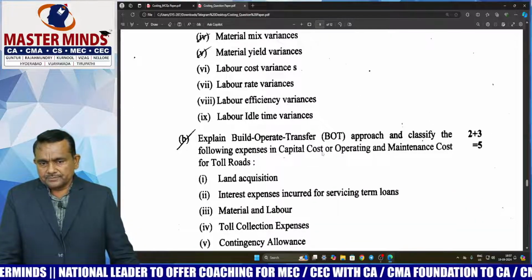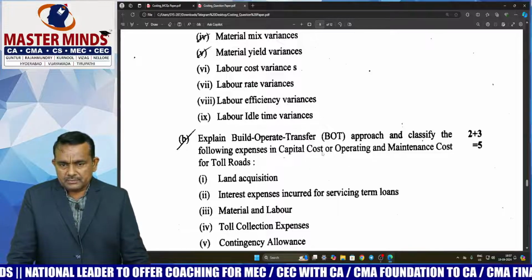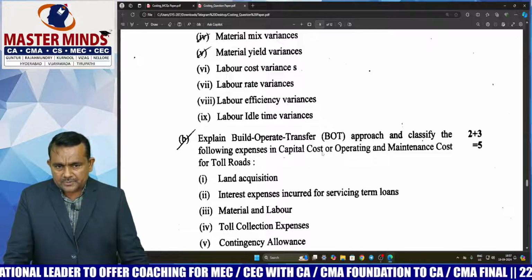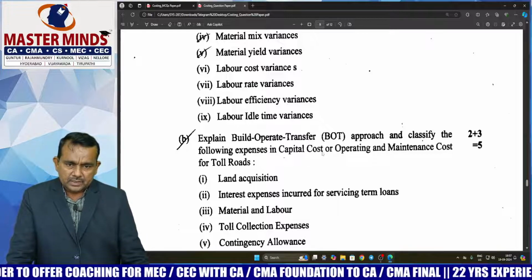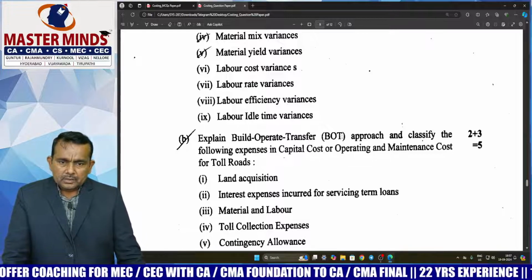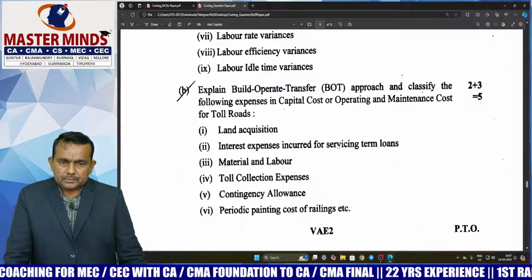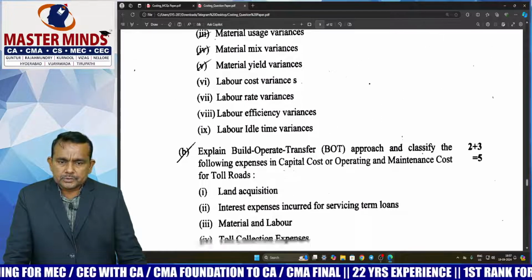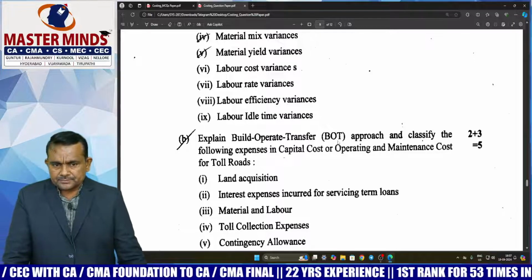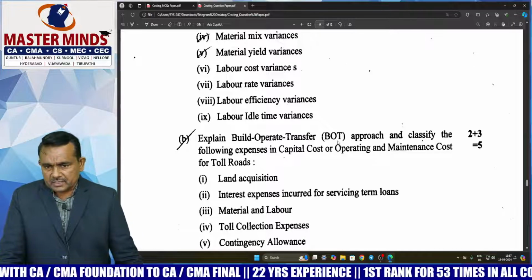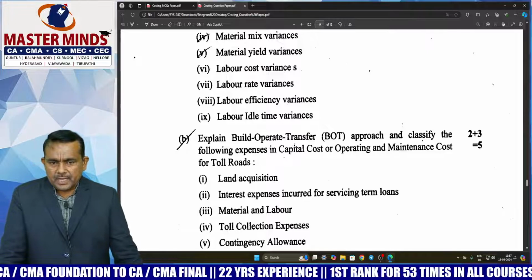Okay. Next, BOT scheme, sir. This scheme is an option for the government, sir. BOT scheme is an option for the government to do the public projects sanctioned to the private sector, sir. So build, operate and transfer.